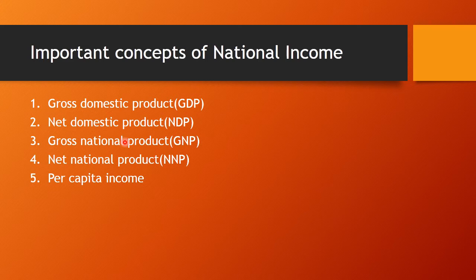The production done by citizens within the country or in a foreign country both count here, but the production should be done by the citizens of our country, whether they are producing in our country or in any foreign country, that does not matter. So the monetary value of goods and services produced by citizens of the country in a year is called the gross national product of the country.